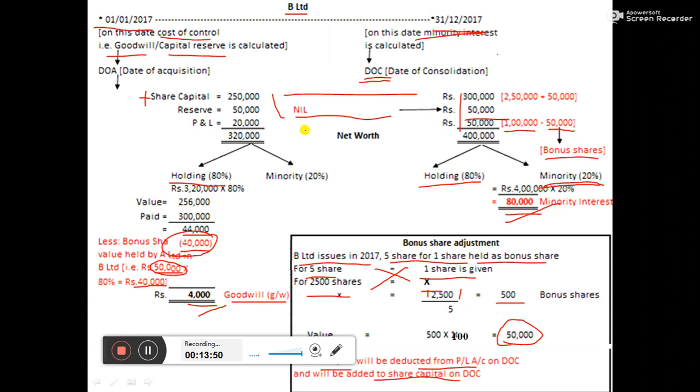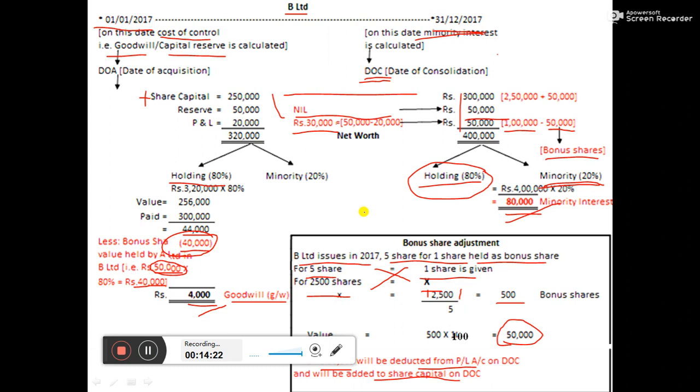Now in profit and loss account, the change is 50,000 minus 20,000. Change is 30,000, and this 30,000 will be distributed. Out of this 30,000, 80% will go to holding, that is, at the time of consolidation 30,000 into 80% will be calculated, and that share will be given to holding.